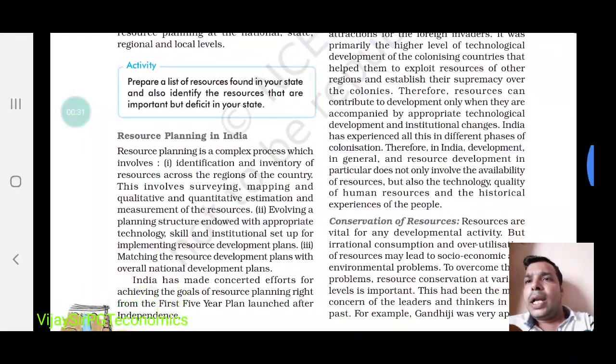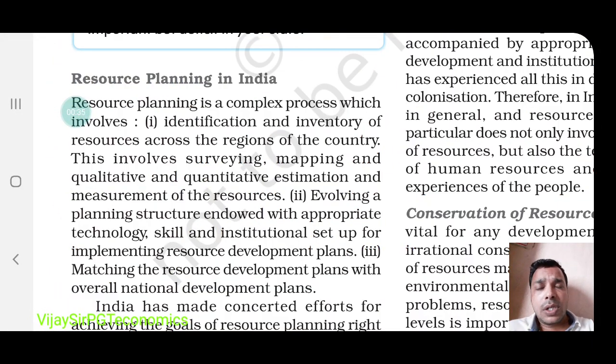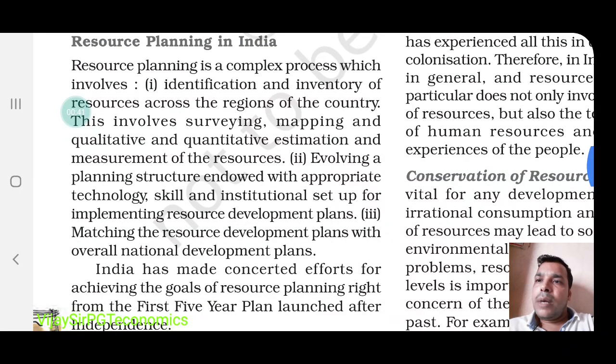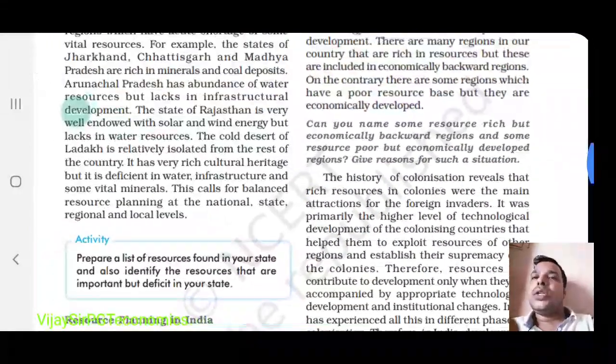Here in India, resource planning can be done in three steps. First, identification and inventory of resources: we have to identify them and make a stock of that. Second, evolving a planning structure, how we are going to utilize that. And the third one is matching the resource development plans with the overall national development plan: how much we have planned to utilize, and how many resources are required for the development of the nation. So this is basically resource planning.